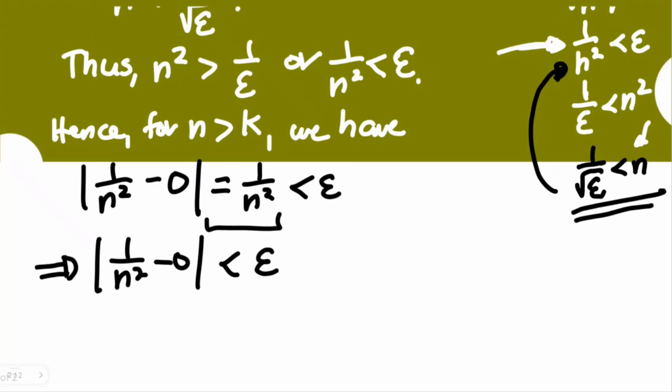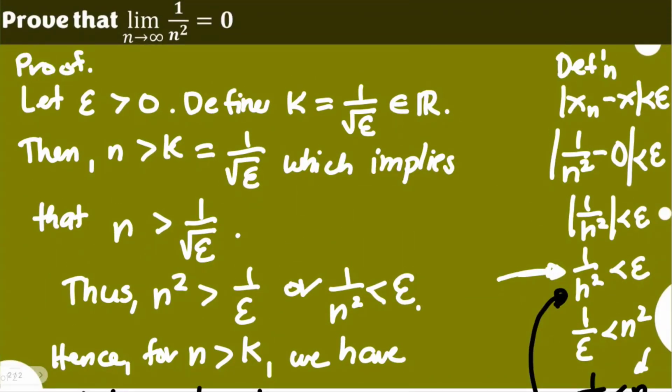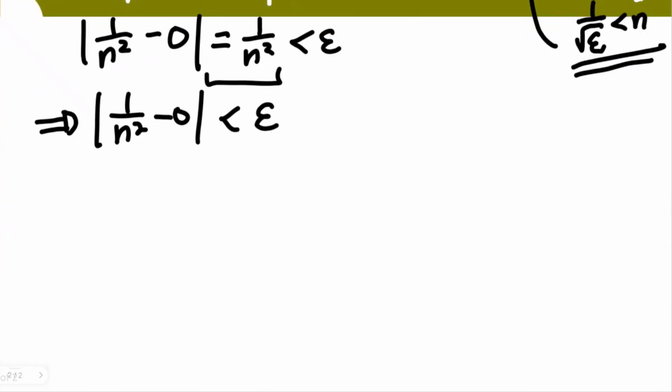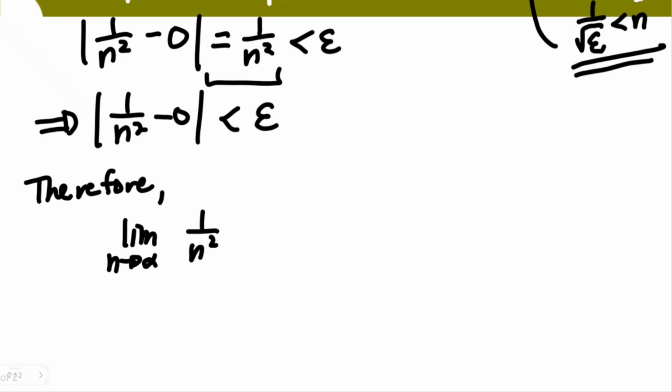Again, take note that that is the last part of the definition. Hence, we can now declare, therefore, that the limit of 1 over n squared as n approaches infinity is equal to 0. This ends our proof for the limit of the given sequence.